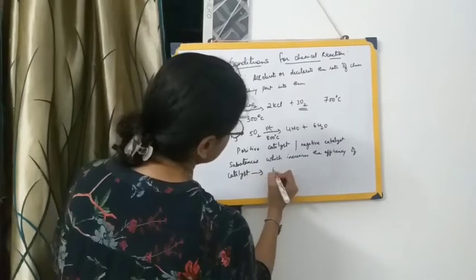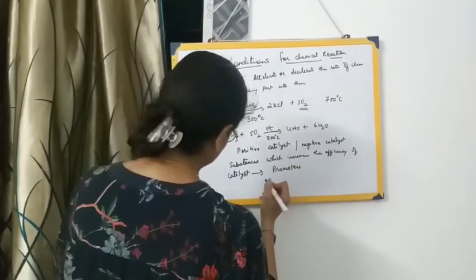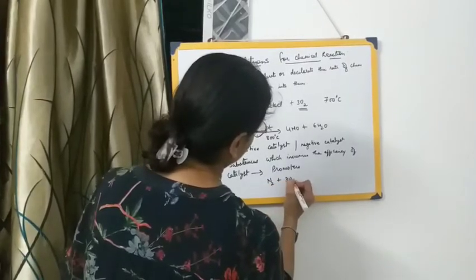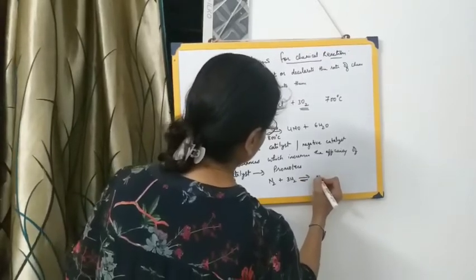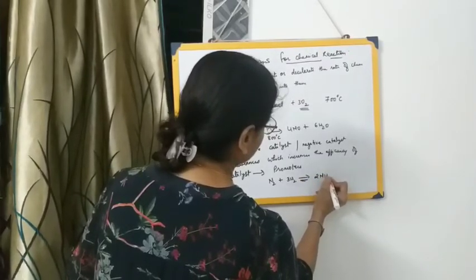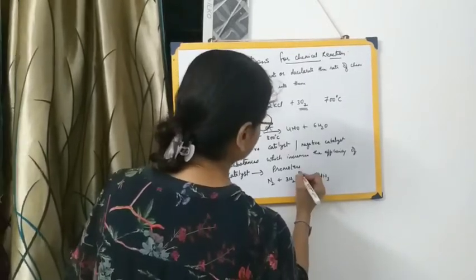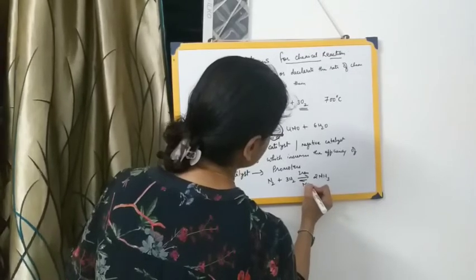Such substances are called promoters. Now I'll give you an example of a promoter, that is N2 plus 3H2. This is the Haber's process. It is forming 2NH3, that is ammonia. So here we are using iron as a catalyst and molybdenum is used as a promoter.